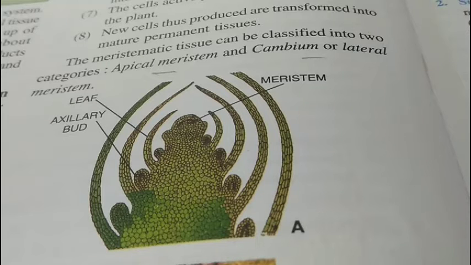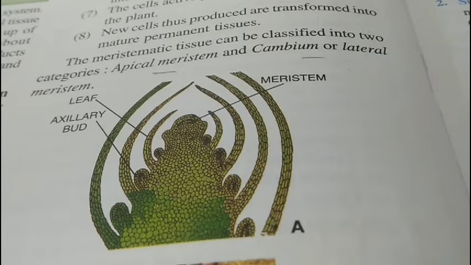Cells are tightly packed with almost no intercellular spaces. The cells actively divide, adding new cells to the plant body. New cells thus produced are transformed into mature permanent tissues.